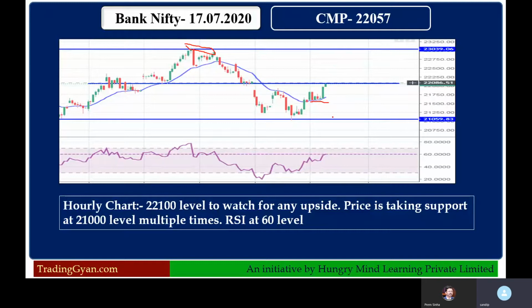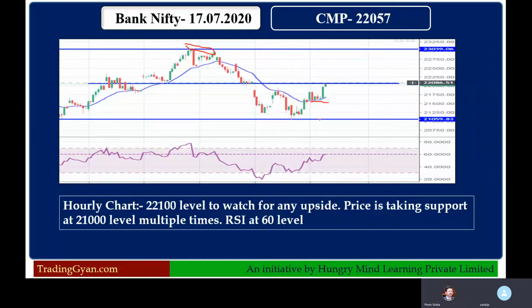And if it comes below this 22,100 level, okay, then definitely this 21,000 is again a strong support. Here also you can plan some long, depending on the situation. But again, the coming week is going to be a very eventful week basically. So many results are coming, so be cautious, okay.